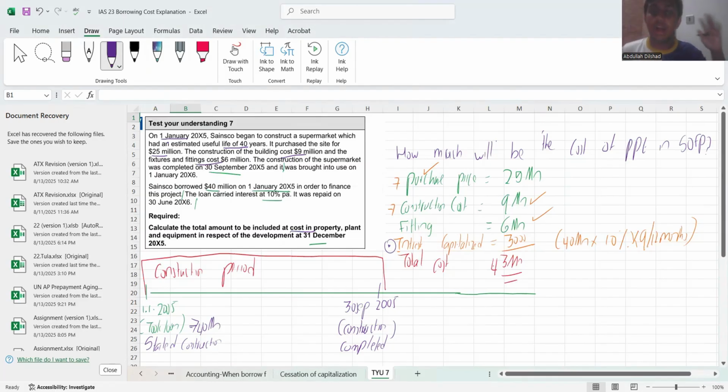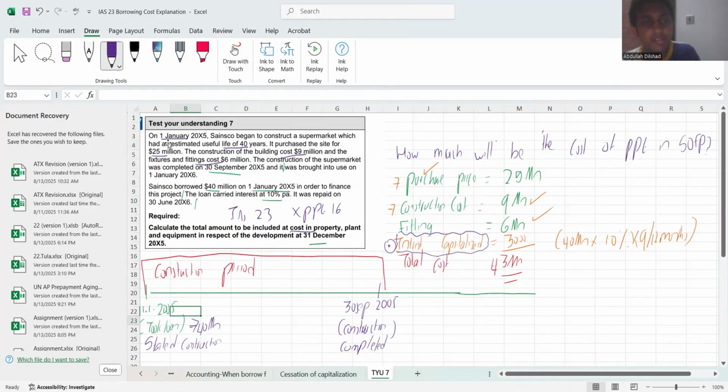So far, in all the remaining two questions that we learned, we only had this particular part. We directly went and took this and entered it into our balance sheet, right? So let's see how we are going to do this. They're telling the useful life is 40 years. I guess that's not relevant at all because we are not finding depreciation. This is something related to IAS 23, not IAS 16. So useful life is irrelevant.